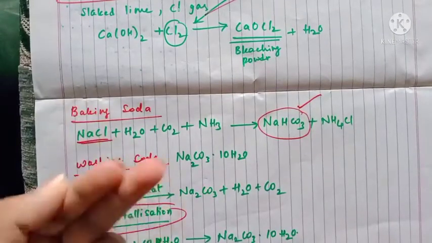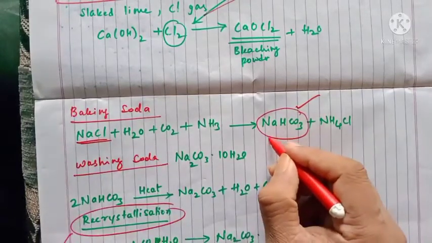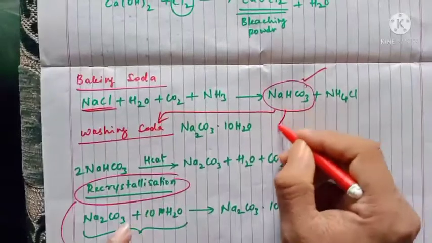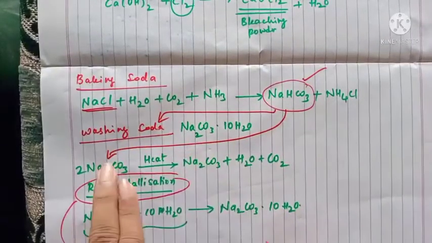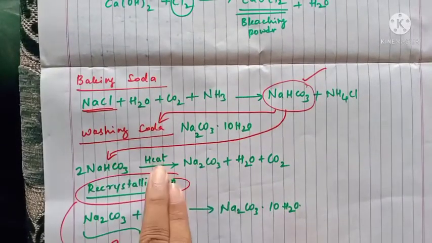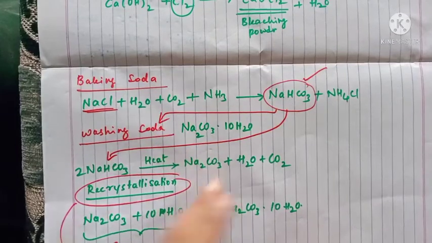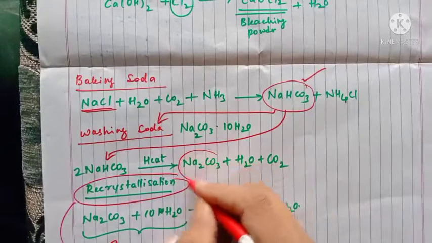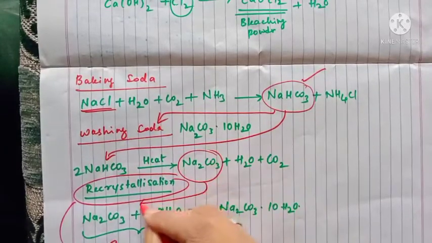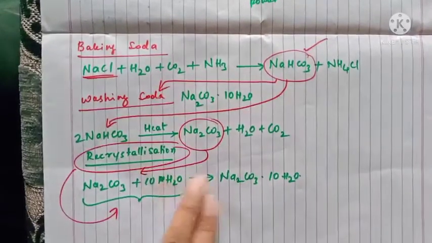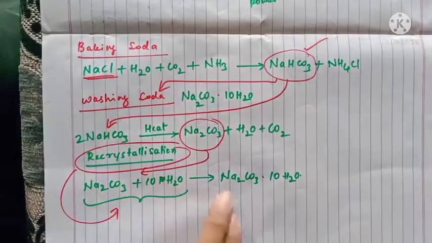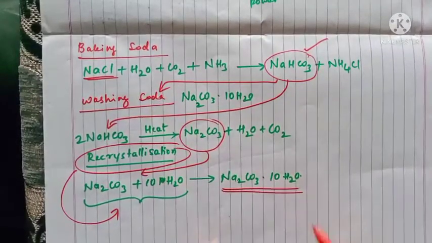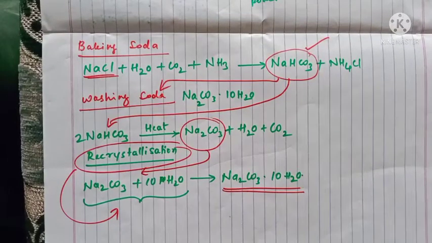And in the preparation of washing soda, we took NaHCO3 and heated it. You get Na2CO3, and this Na2CO3 is used in recrystallization, and it produces Na2CO3.10H2O. This is your washing soda.